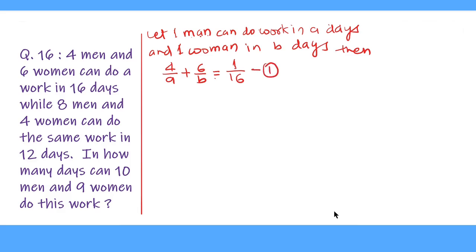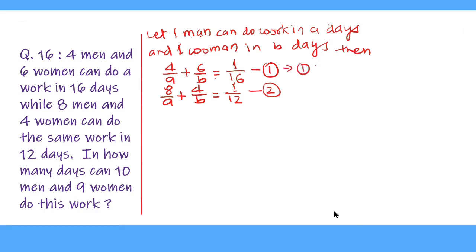Now the second condition is 8 men and 4 women can do the same work in 12 days. So 1 day work of 8 men is 8 upon A plus 1 day work of 4 women is 4 upon B equal to 1 upon 12, as they are able to do the work in 12 days. And we give this equation as equation number 2. Now we have to solve these equations by elimination method, and we can eliminate either A or B by making their coefficients equal. So if we have to eliminate A, then we have to multiply equation number 1 by 2.